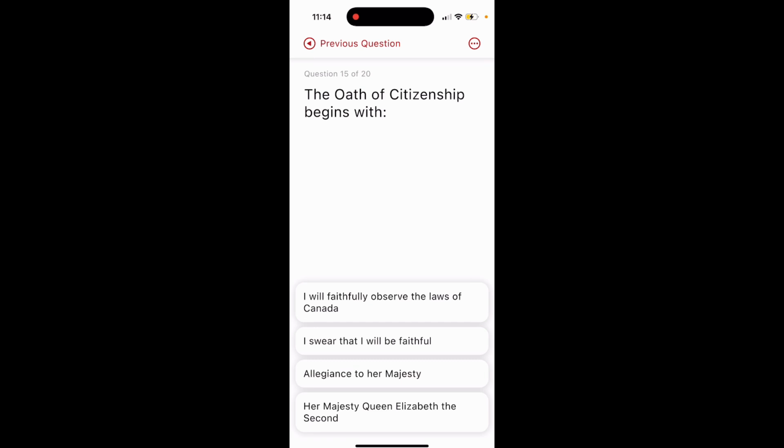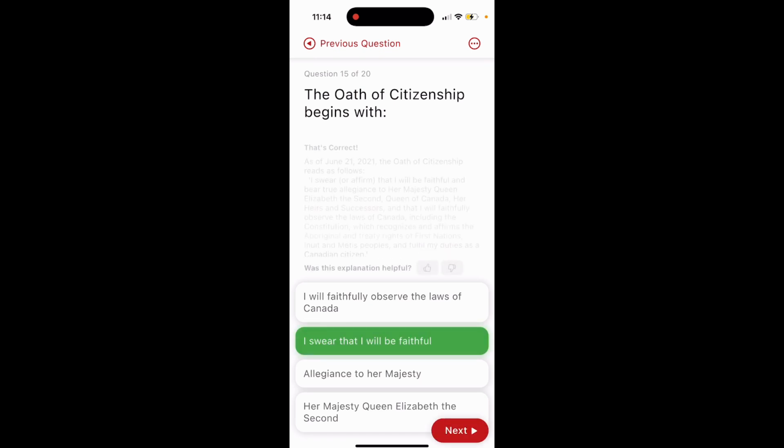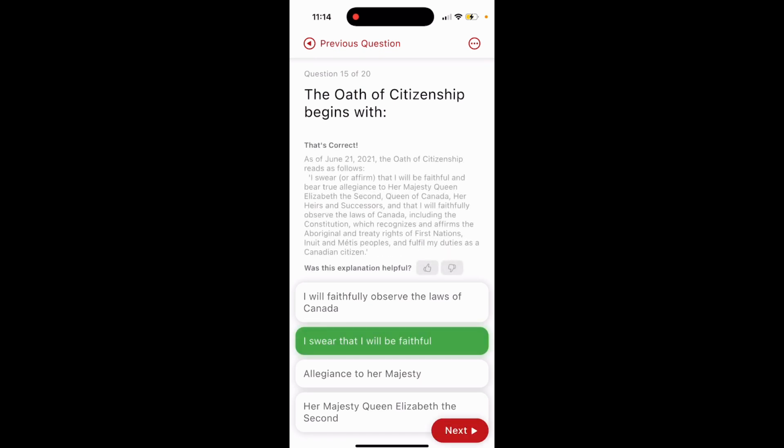Question 15. The oath of citizenship begins with: option 1, I will faithfully observe the law of Canada. Option 2, I swear that I will be faithful. Option 3, allegiance to Her Majesty. Option 4, Her Majesty Queen Elizabeth II. The answer is option number 2, I swear that I will be faithful.